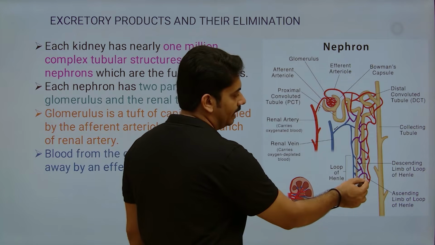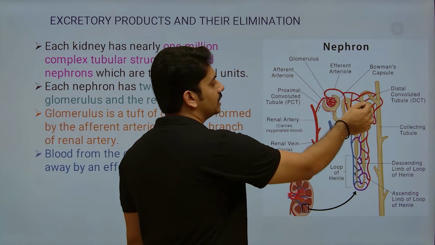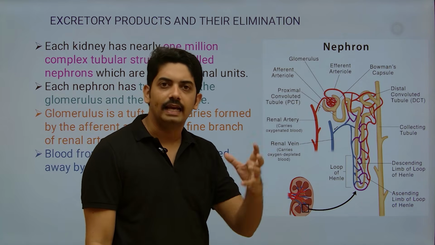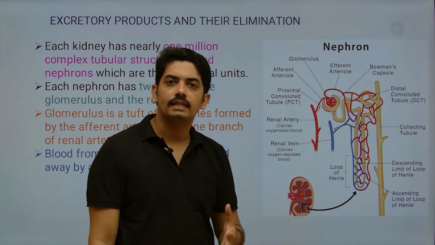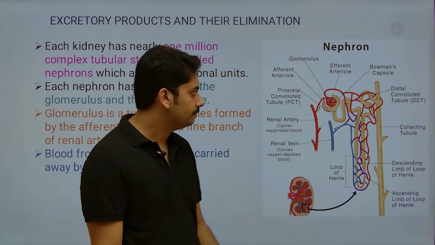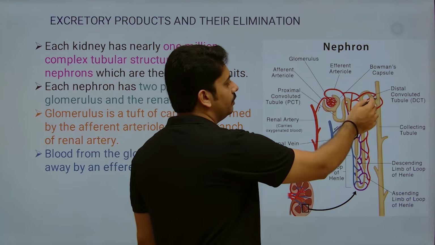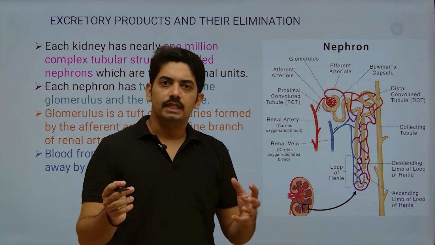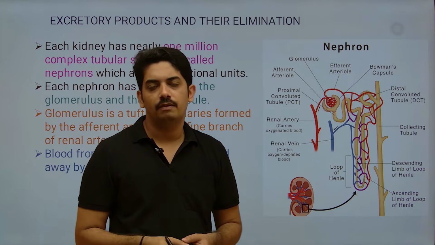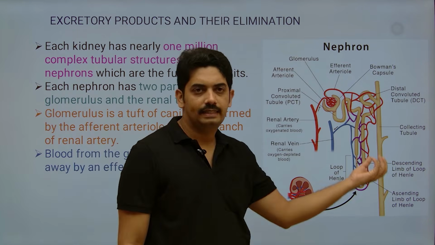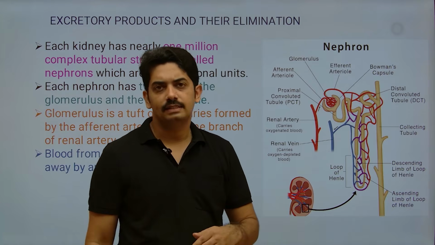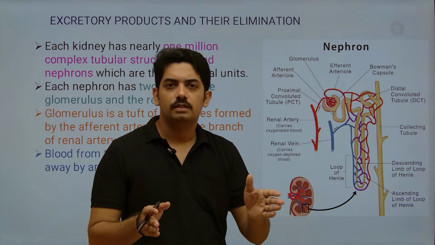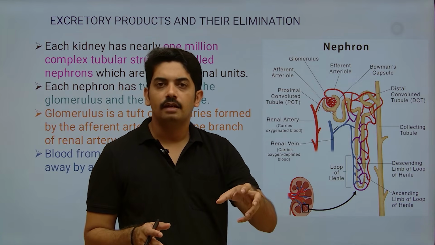This part is the ascending limb of Henle, and the last part of the tubule is the distal convoluted tubule. Again it is highly coiled. The reason is to increase the surface area for reabsorption. These distal convoluted tubules are connected to broader tubules, and these tubules are connected to a greater number of nephrons, and they are called collecting ducts. These collecting ducts then open to broader tubules and finally open to the renal pelvis.